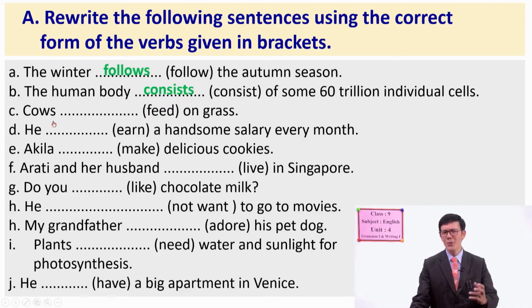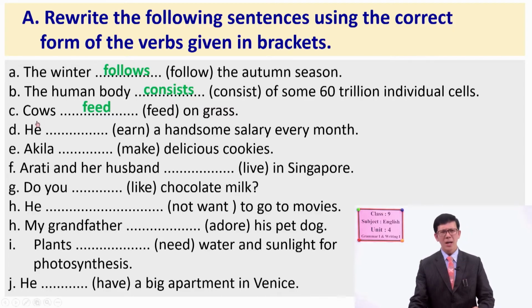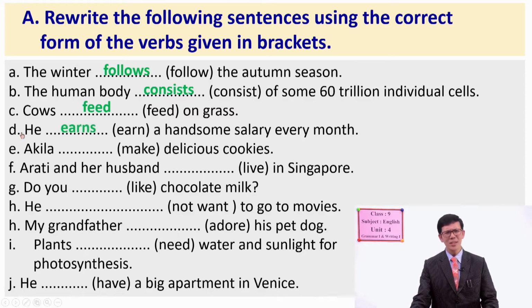And number C, cows. Simple. It's a plural one. Cows on grass. And look at the verb, feed. Now, what is the answer? Very good. Cows feed on grass. It is itself correct, so you're right. Cows feed on grass. Look at number D. In number D, you can see he is a singular subject. And look at the verb, earn. So the answer is, he earns a handsome salary every month.